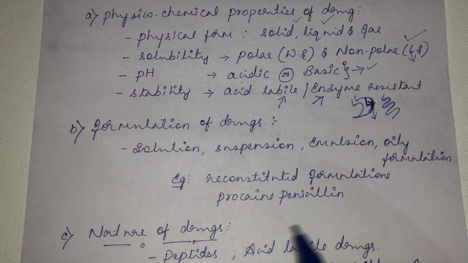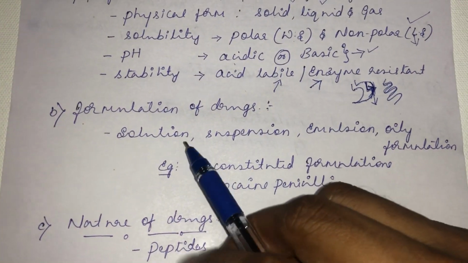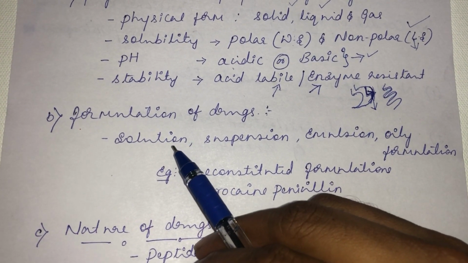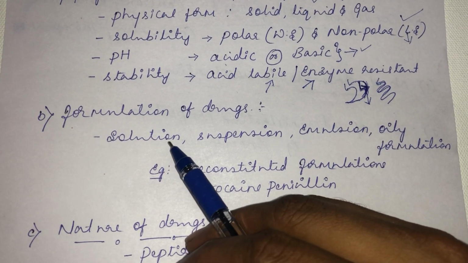The second factor, the formulation of drug. So what is the formulation of drug? See, for example, solution. If it is easily dissolved in the water, you can give it through oral route, you can give it through parenteral route, even you can give it through intravenous route.